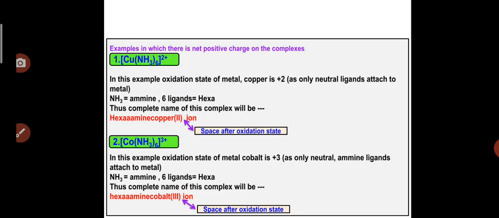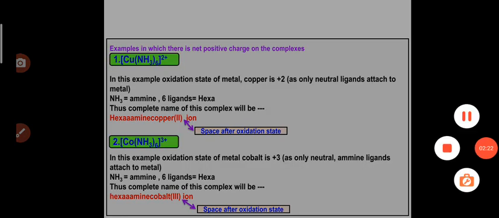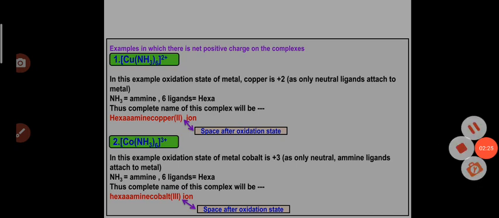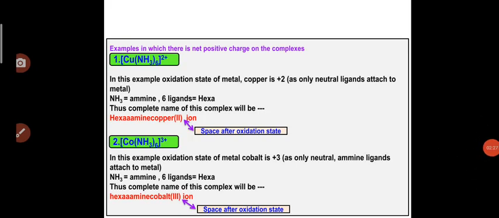So let us start with some examples. In the first case, we are going to discuss those complexes where there is a net positive charge on the complex. So let us consider the first example, that is copper NH3 6, 2 plus. How to give the name for this complex? It is a very simple example. In this case, you can see that there is a net positive charge of 2 plus on the overall complex.